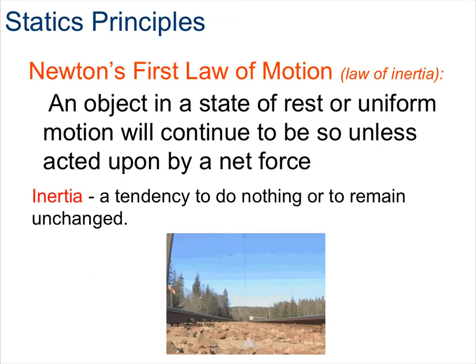According to Newton, an object will only accelerate if there is a net or unbalanced force acting upon it. The presence of an unbalanced force will accelerate an object, changing its speed, its direction, or both its speed and direction. Therefore, an object in a state of rest or uniform motion will continue to do so unless acted upon by a net force.